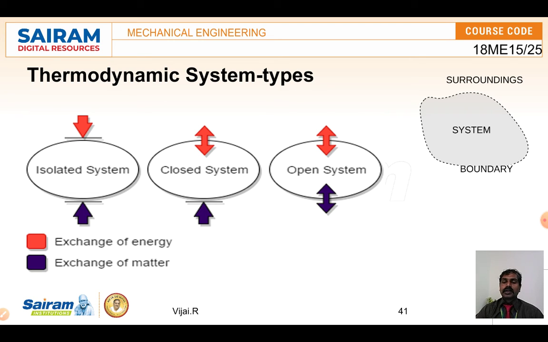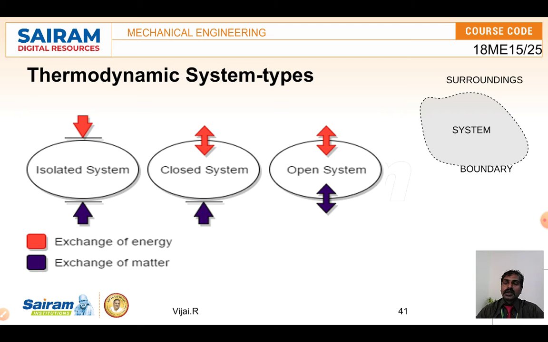In the closed system, you can see the heat can be transferred. The red arrow shows that in a closed system the heat is getting transferred from the system, but matter cannot enter into the system. And in an open system, both mass and heat can be exchanged.